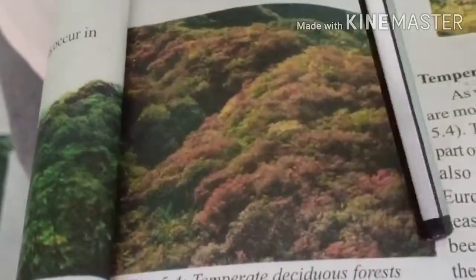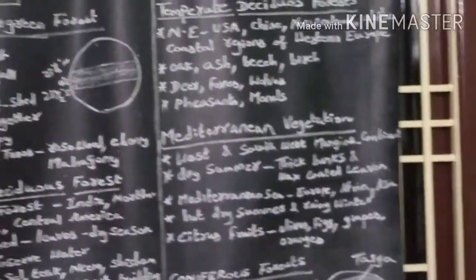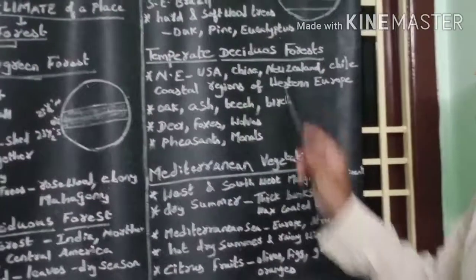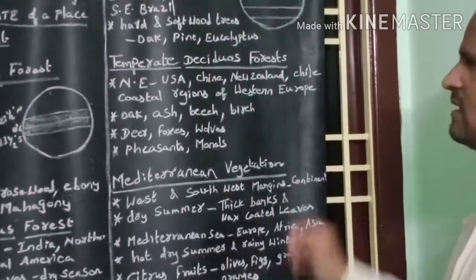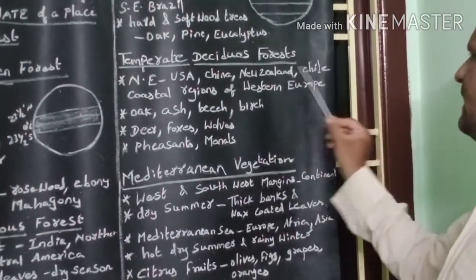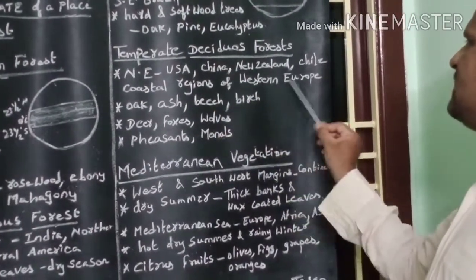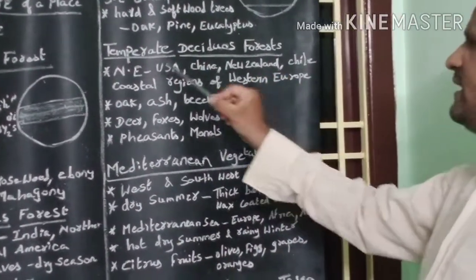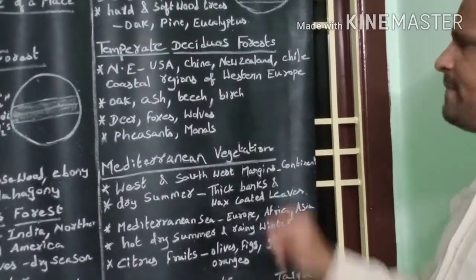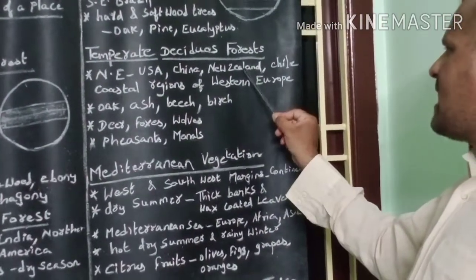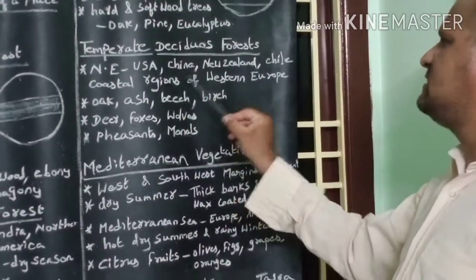Since this forest is located in the temperate region, and the trees in this forest shed their leaves at a time during the dry season, this forest is called temperate deciduous forest. It is found in the northeast part of USA, China, New Zealand, Chile, and coastal regions of Western Europe.